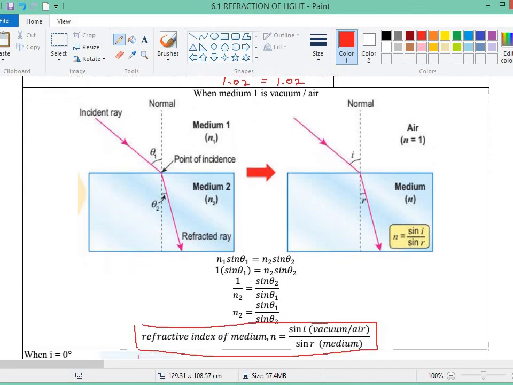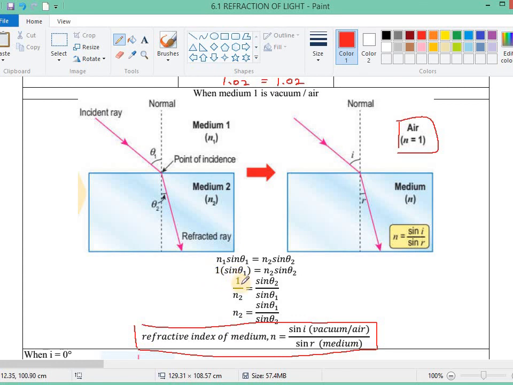But what if the medium is vacuum or air? Why do we want to put vacuum or air? Because the refractive index of vacuum or air is 1. So the refractive index of medium 1 is 1.